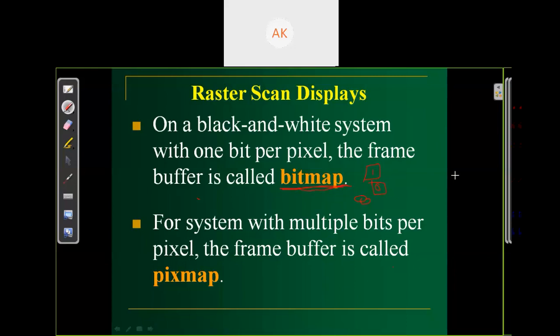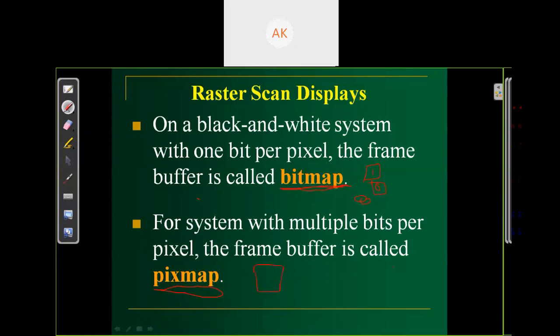And the next is, for a system with multiple bits per pixel, the frame buffer is called a pixmap. When you require more than 1 bit for a pixel, it is called a pixmap. Here, more than 1 bit is required for a pixel.